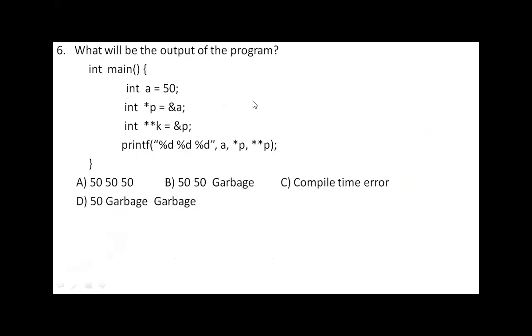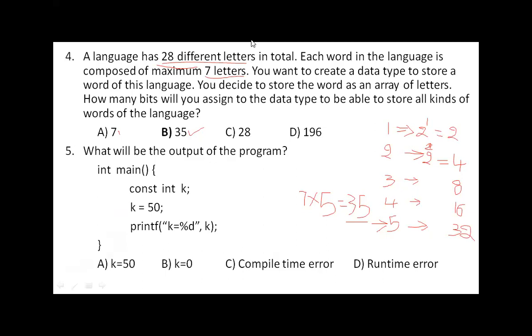Right. Still do you have any doubts? Okay, done.